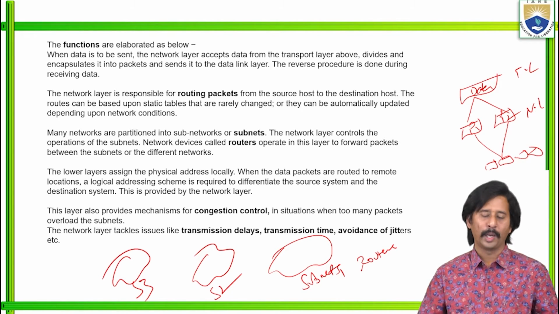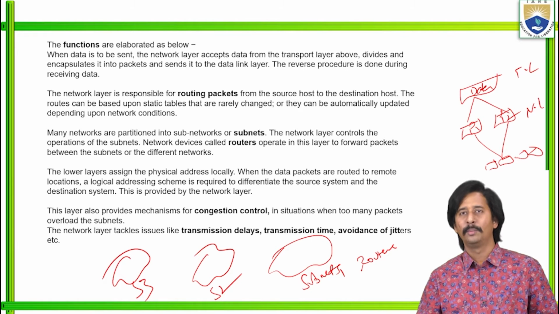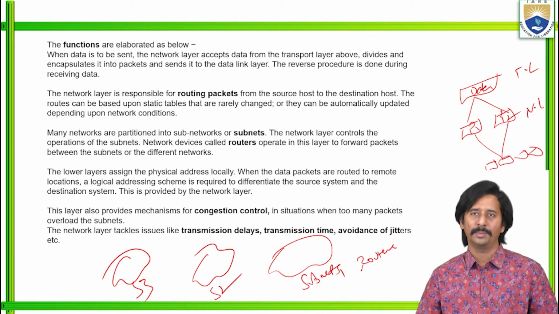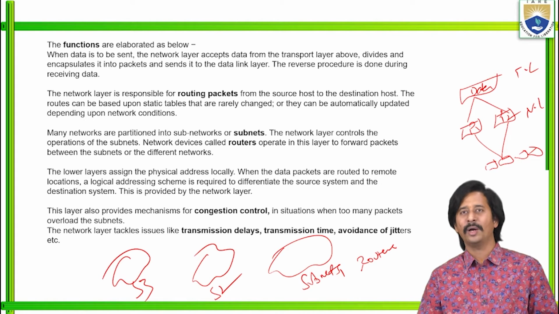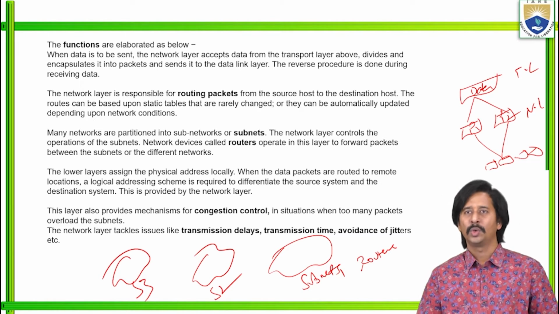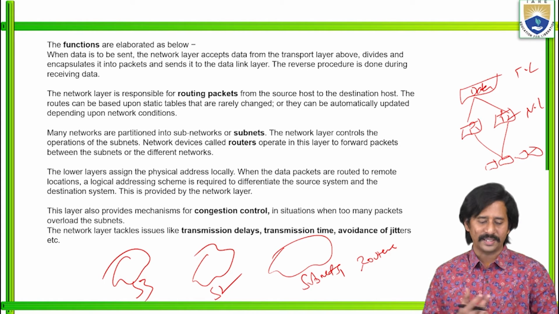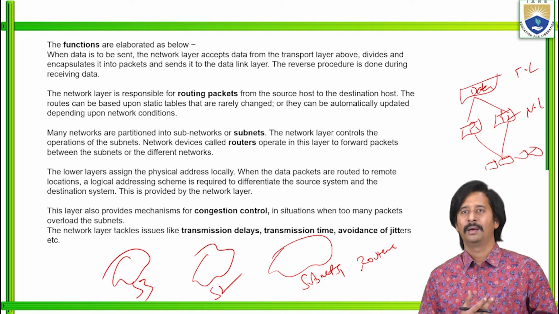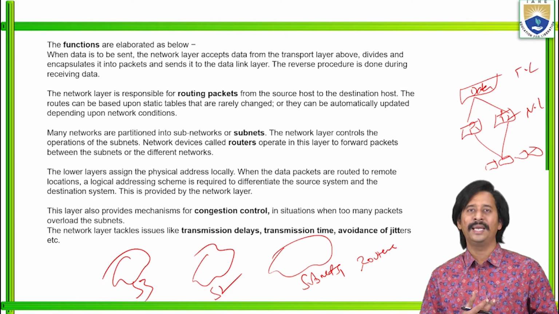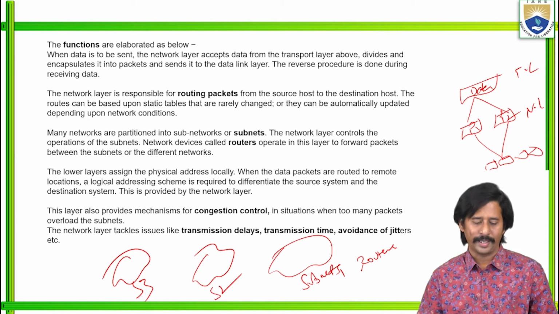Then, the lower level layers are assigned the physical address locally. Whenever the data packets are routed to remote locations, there is no direct communication between the source and the destination. Then a logical addressing scheme is required to differentiate the source system from the destination system. Who provides that logical addressing scheme? Only the network layer.